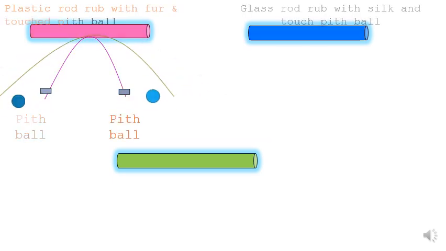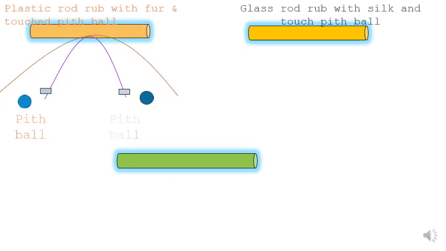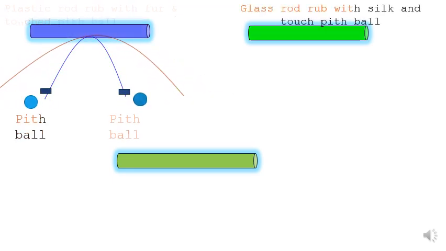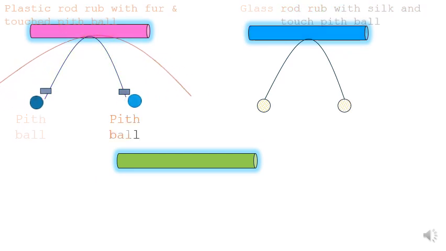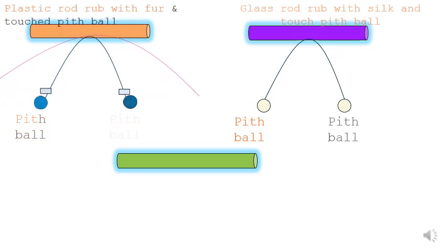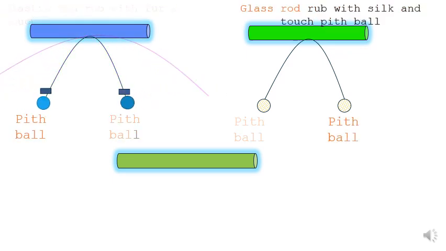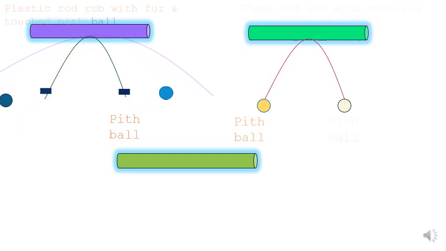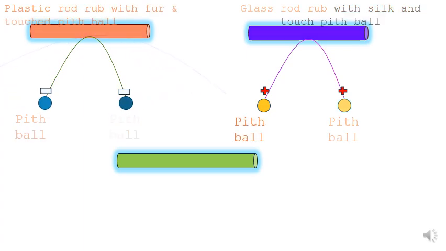Point number 5: I take a glass rod rubbed with silk. In the last slide we understood that when we rub the glass rod with silk, it generates a positive charge. I have taken a string and two pith balls of the same type, and once you connect one with a string, the positive charge on the glass rod is transferred to the pith ball. Now both pith balls are charged positively.